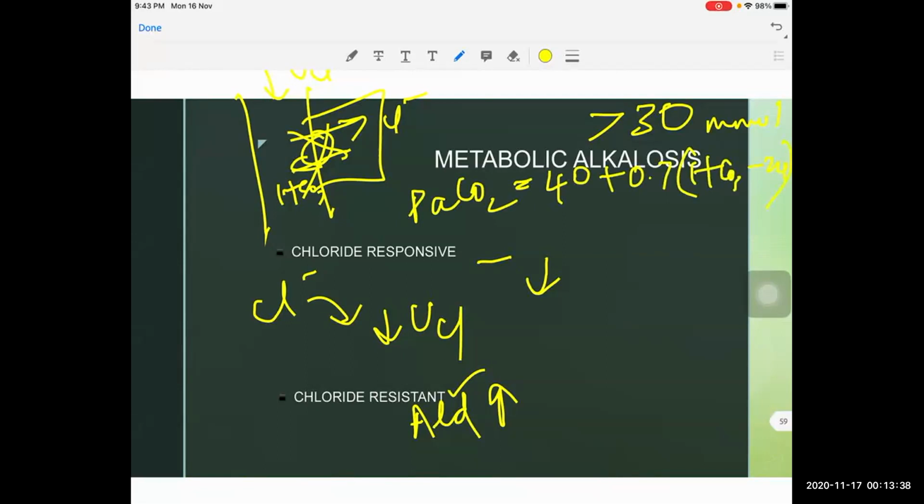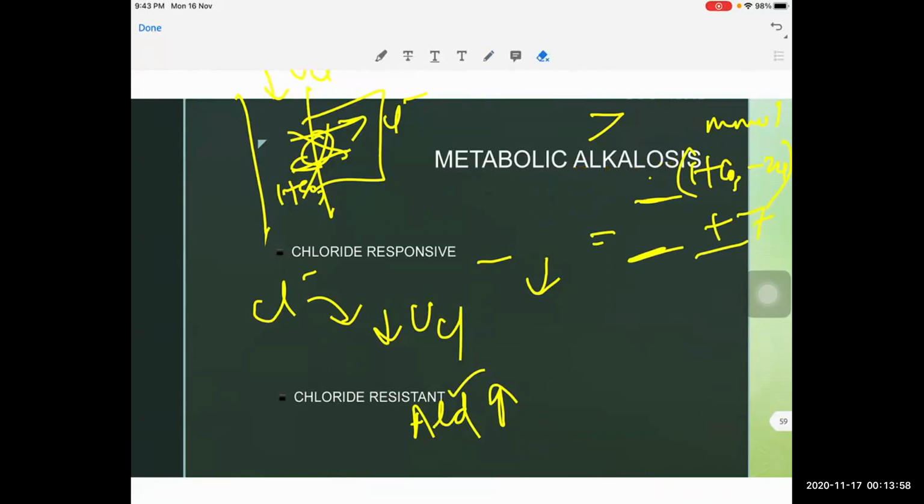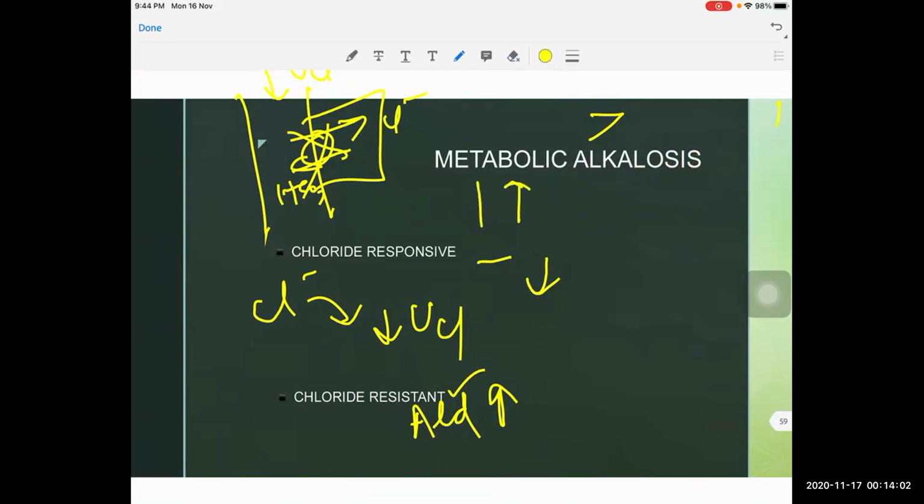In metabolic alkalosis, the bicarbonate will be increased, more than 30. The 0.7 is the compensation and 40 is the normal value of carbon dioxide. After we derive a value, we can add plus or minus 7. But this formula is not accurate in all cases. Actually, we have to calculate compensation by this method only: for every 1 millimole increase in bicarbonate, there is an increase in PaCO2 by 0.7 millimeters of mercury.